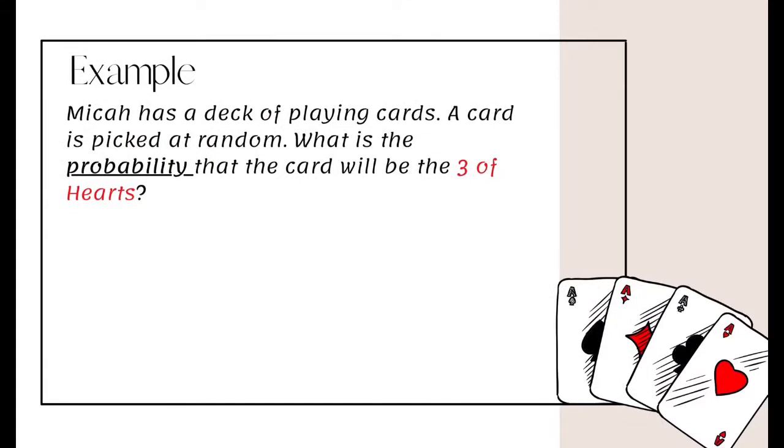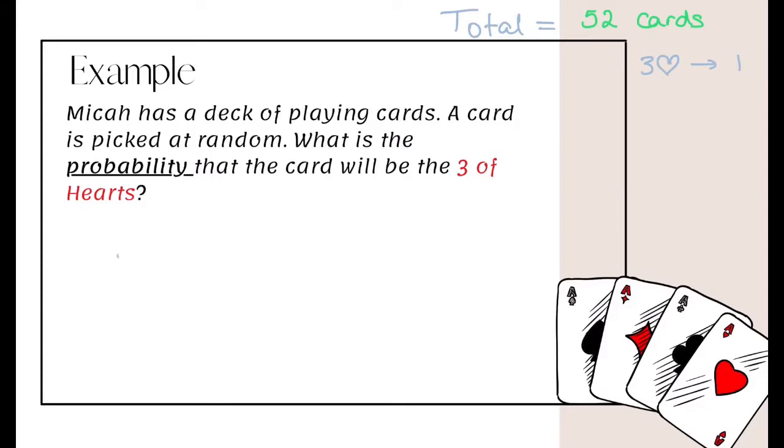Now let's have a look at another example with playing cards. Here it says, Micah has a deck of playing cards. A card is picked at random. What is the probability that the card will be the 3 of hearts? So if we think about our playing cards, there are 52 cards in total, and only one of them is the 3 of hearts. So the 3 of hearts, there's only 1 card.